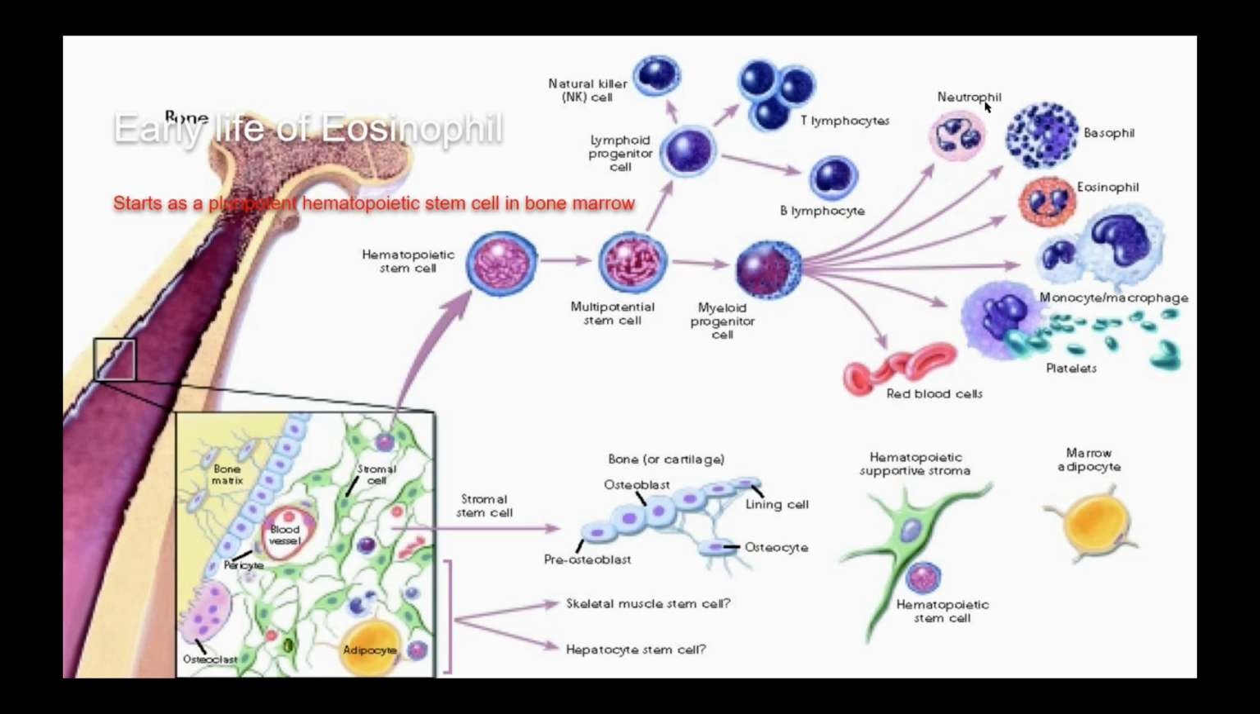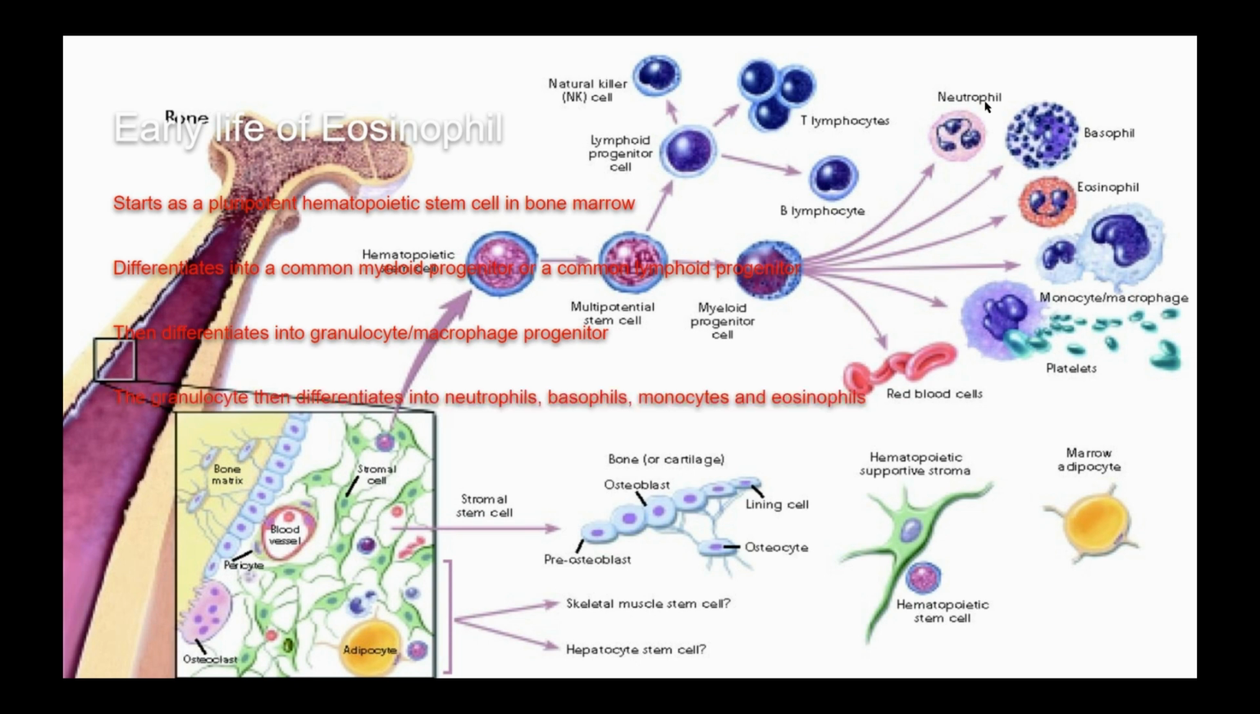The early life of an eosinophil is just like any other one. It starts as a pluripotent hematopoietic stem cell in the bone marrow, which then differentiates into a common myeloid progenitor or a common lymphoid progenitor. This then differentiates into a granulocyte or macrophage progenitor. The granulocyte then differentiates again into neutrophils, basophils, monocytes, and of course, eosinophils. Once the eosinophils are fully mature, they will migrate into the bloodstream, waiting for an inflammation response.